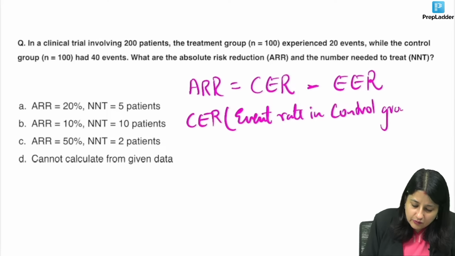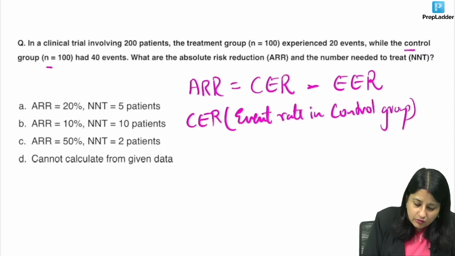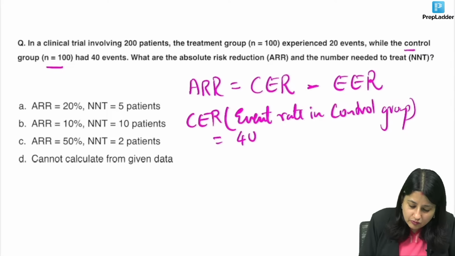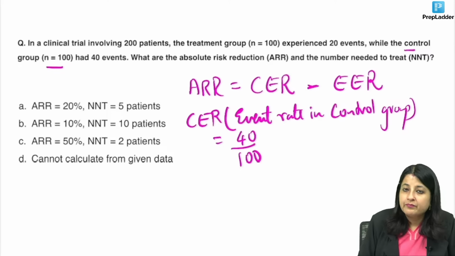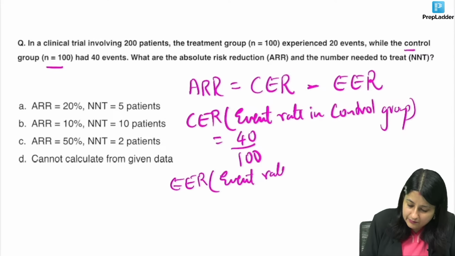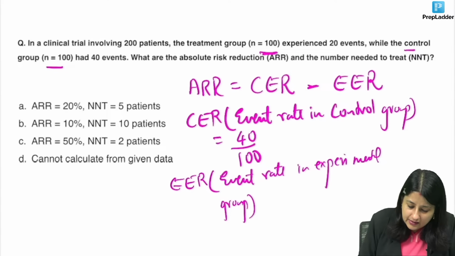Now if you see over here, what is the control group? Control group is 100. How many people had the event? 40. So what is the event rate in control group? 40 by 100. What about experimental group? EER, event rate in experimental group. How many people had the treatment? 100.